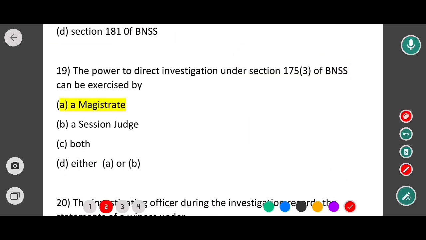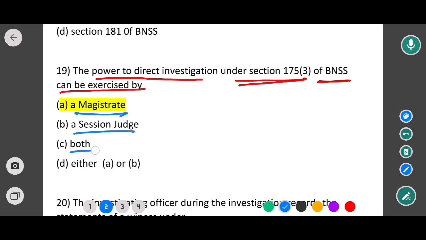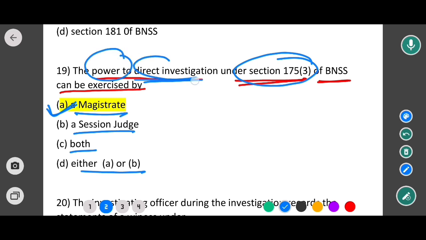See, the next question is: the power to direct investigation under section 175 subsection 3 of BNSS can be exercised by? Options are a magistrate, a session judge, both, either A or B. So in this case the correct option would be option A. That means as per section 175 subsection 3 of BNSS, the magistrate has the power to direct investigation. Only the magistrate has the power to direct the investigation.